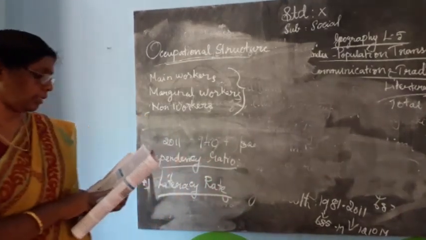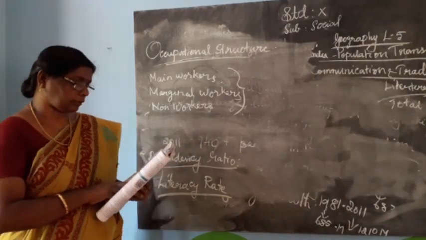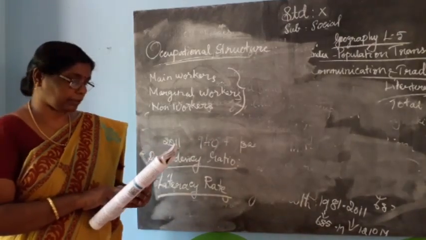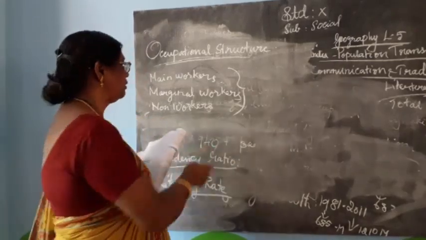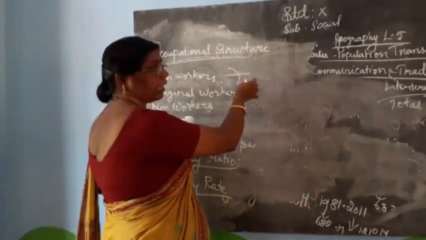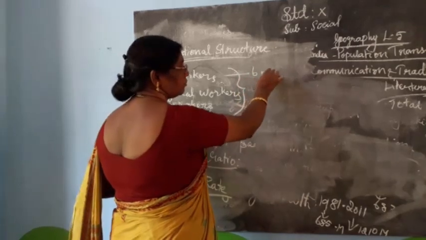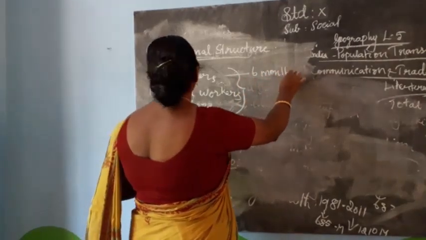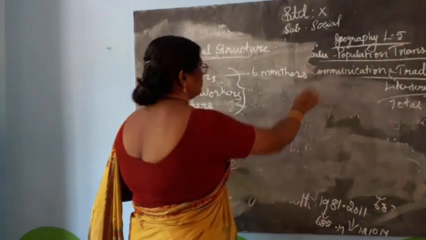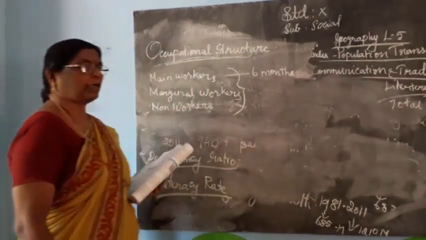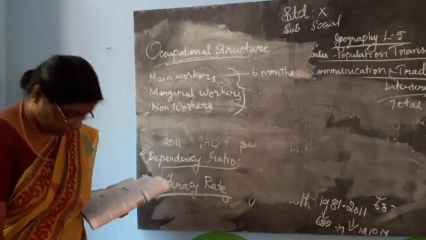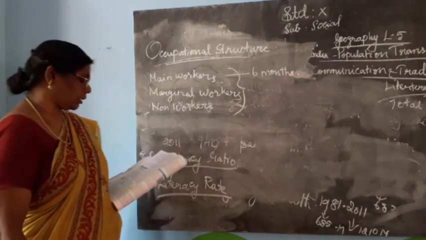According to the census of India, those who worked at least 6 months of the preceding year are called main workers.